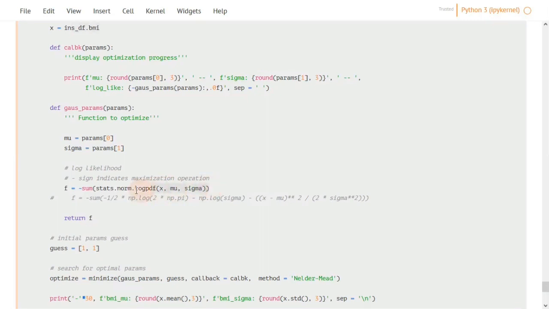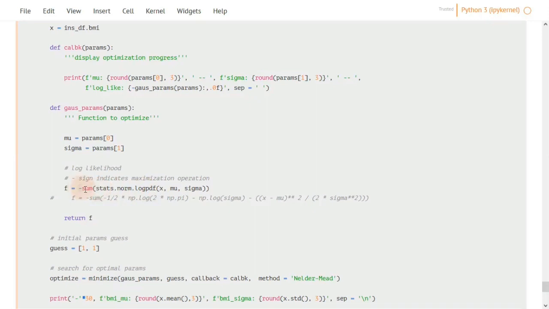And we are actually summing this equation because the maximum likelihood estimate for a Gaussian distribution is the maximum likelihood estimate of each value of x. So you need to sum these likelihoods together. And because we are using log likelihood, we are actually summing. If we were using the PDF, we would have been multiplying it.